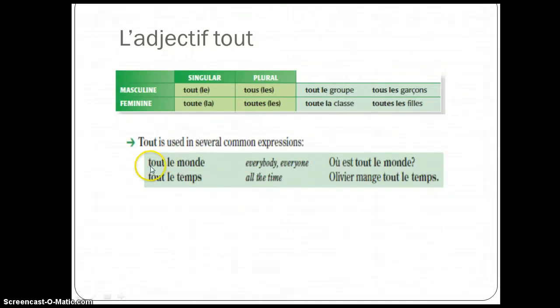And you might also recognize these expressions, tout le monde, everybody. You're literally saying all the world, and that means everyone, everybody, and tout le temps, all the time, always. Voilà, those are your definite, indefinite, partitive articles and quantities and expressions with quantities.